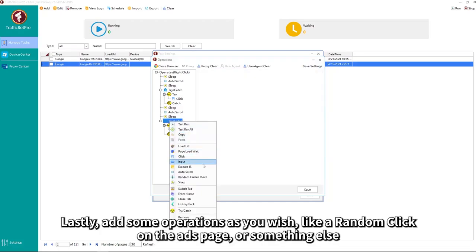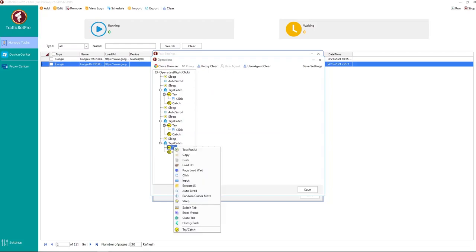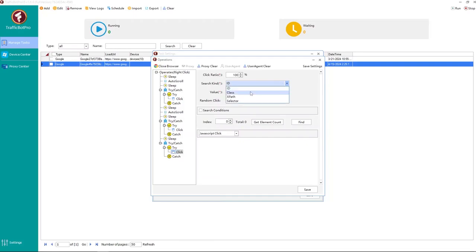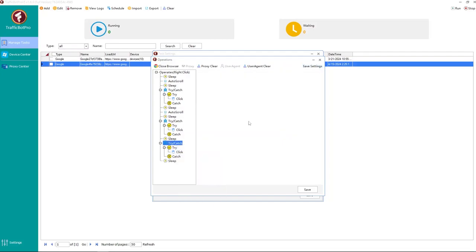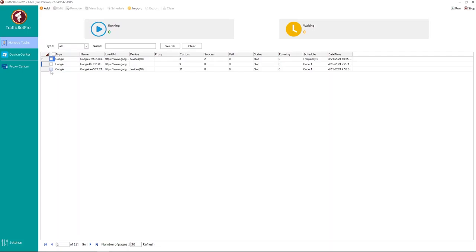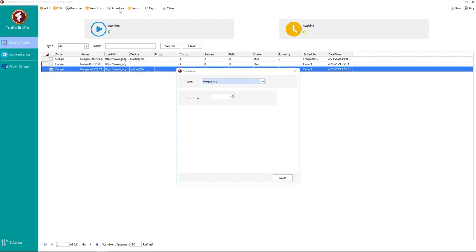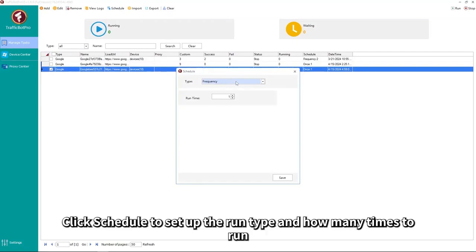Lastly, add some operations as you wish, like a random click on the ads page or something else. Click Schedule to set up the run type and how many times to run.